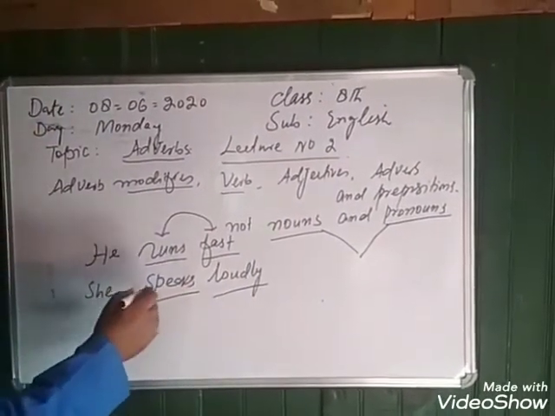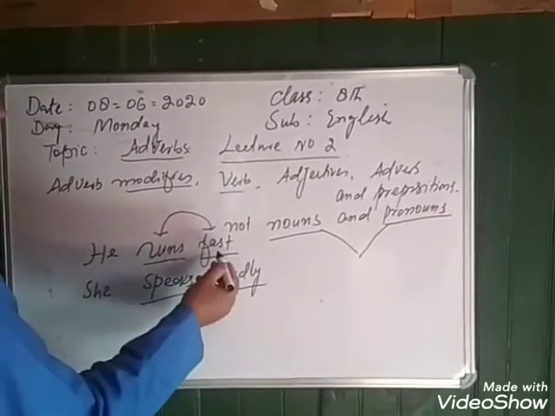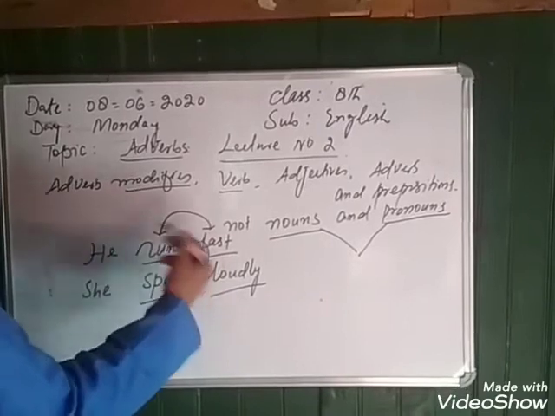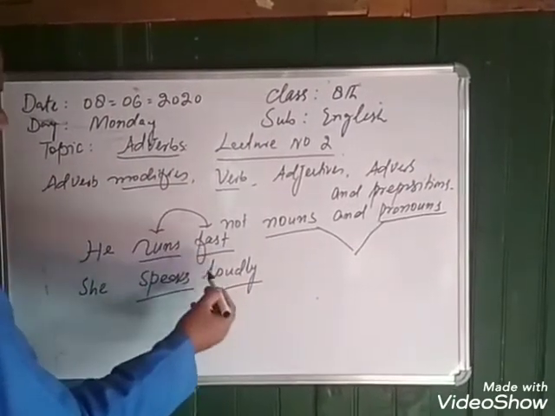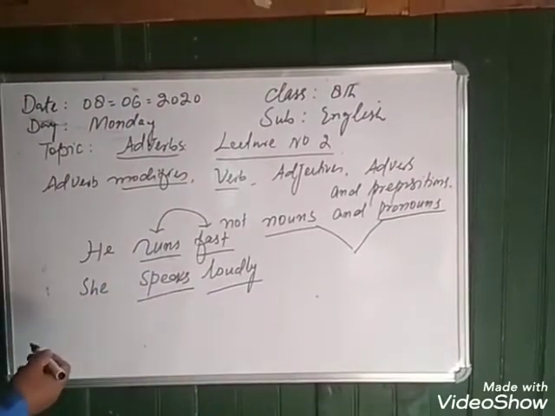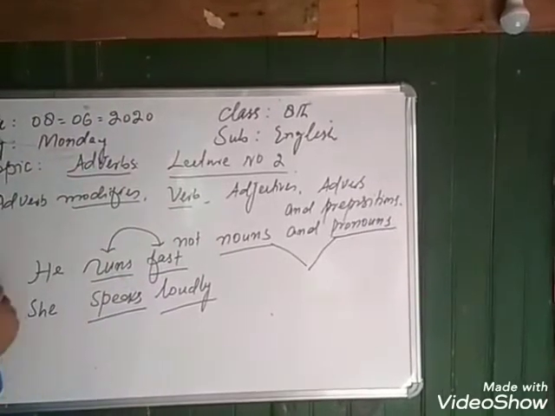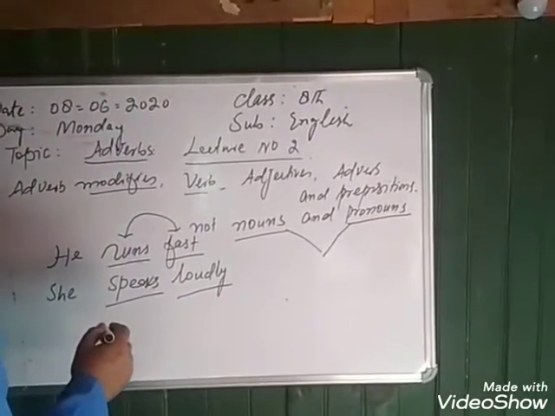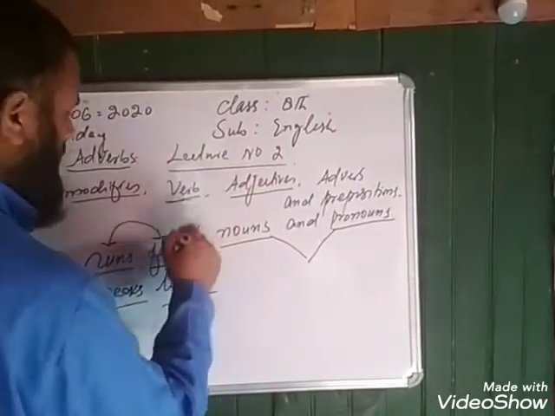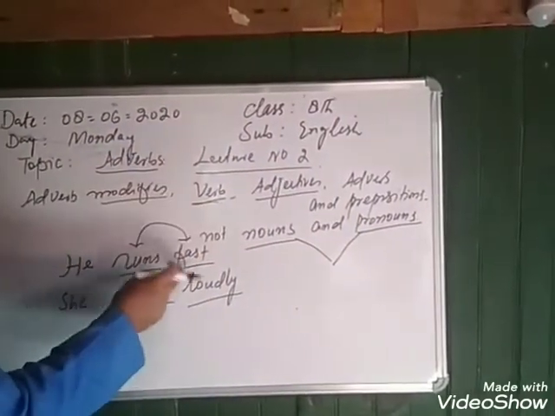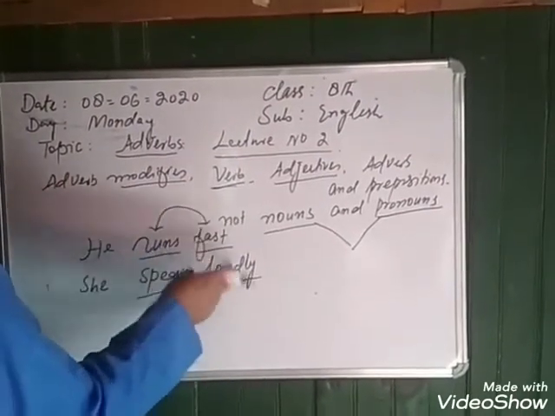So when the verb is modified by words like fast, loudly, these are called adverbs. I have given you two examples of how a verb is modified by adverbs, fast and loudly.